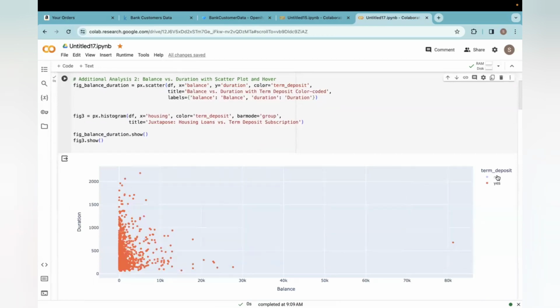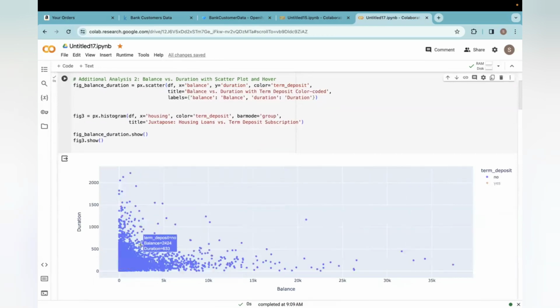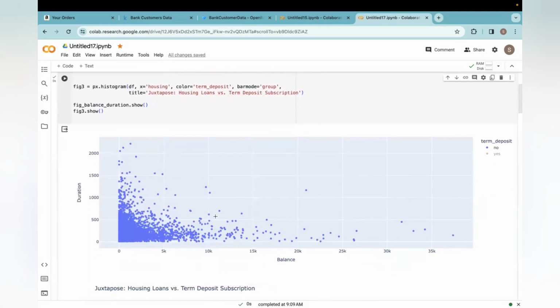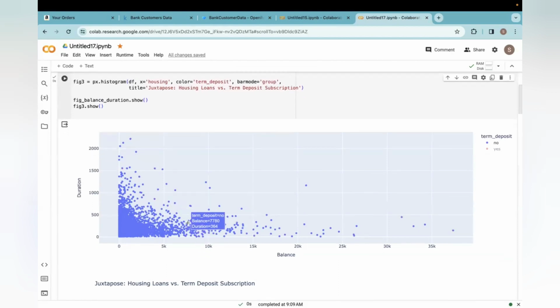When I selected yes for this, then the respective values would be displayed over here. And upon hovering on any point, the respective details would also be displayed, where it represents the term deposit value, balance, and the duration at that particular point.